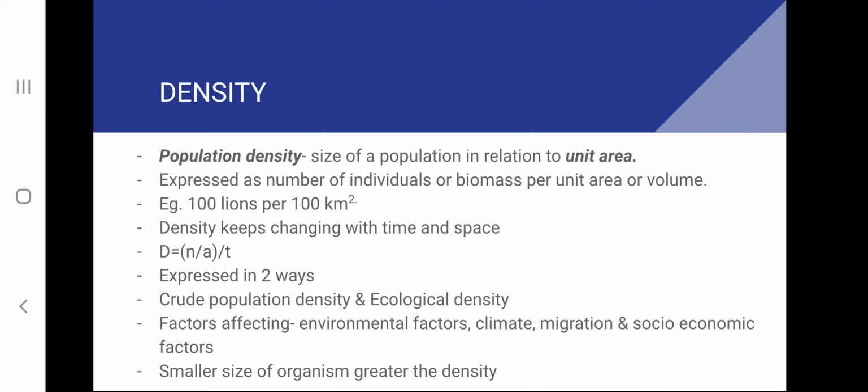And various factors which are controlling density are environmental factors, climatic factors, and movements which are taking place within a population, which is called migration. Under it are immigration and emigration, moving in and moving out of a population. And socio-economic factors also control density. Smaller sized organisms have greater density, or those organisms which are occupying lower levels in the trophic levels have greater density.